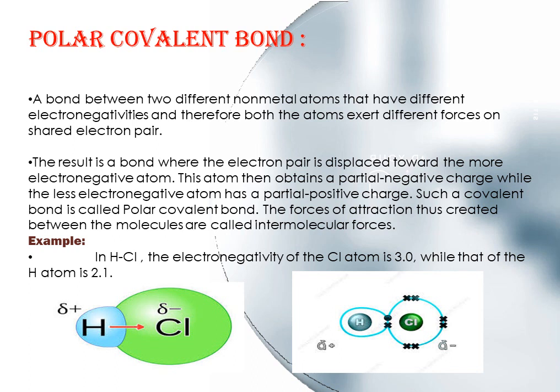For example, in hydrochloric acid, hydrogen and chlorine is present. The electronegativity of chlorine atom is 3, while that of hydrogen atom is 2.1. So the electronegativity of chlorine is much more than hydrogen. So the pair of electrons will be more attracted toward chlorine than hydrogen. As a result, the polar covalent bond is formed between hydrogen and chlorine.